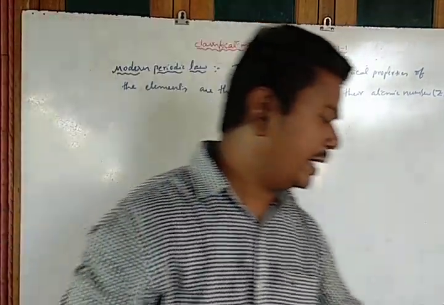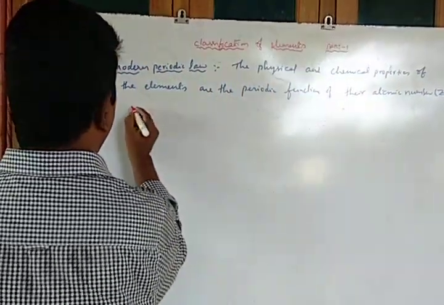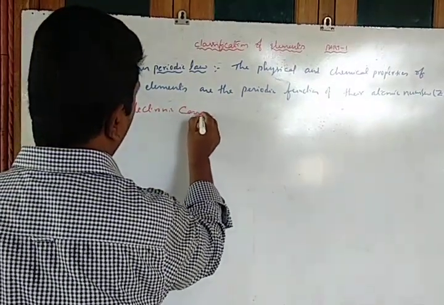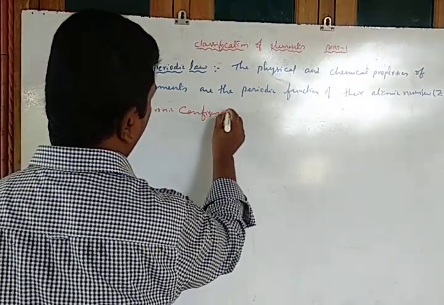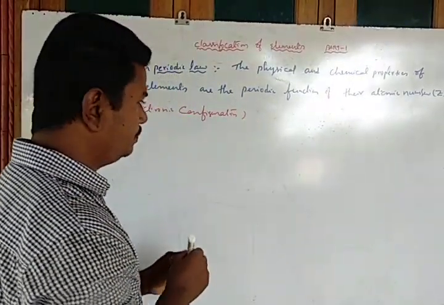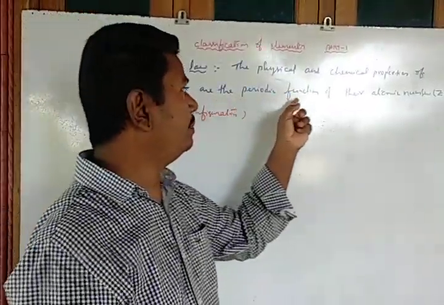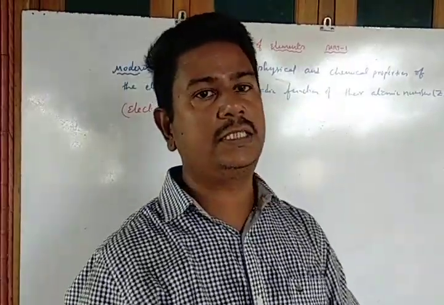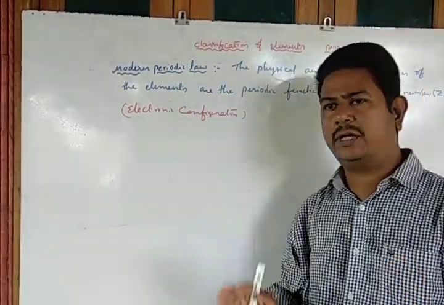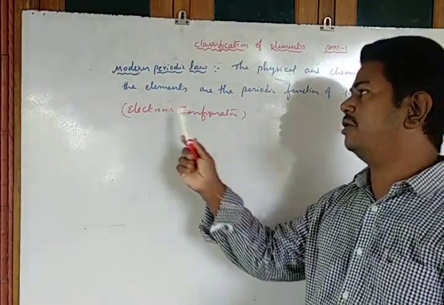Or accurately, if we say, the periodic function of electronic configuration. That means the physical and chemical properties of the elements are the periodic function of their atomic number. This is the modern periodic law. But accurately, if we say, then it is considered electronic configuration instead of atomic number.